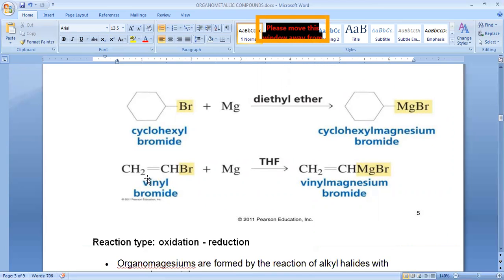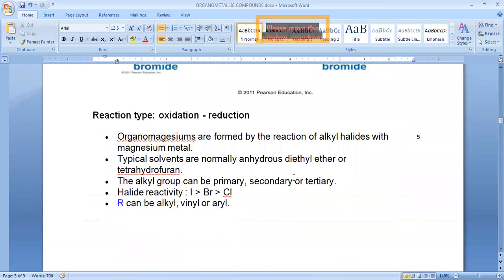If it is a vinyl part, we will get vinyl bromide. Or if you use phenyl bromide, then we may get phenyl magnesium bromide. Same reactivity, same thing. And this is tetrahydrofuran, which is one more solvent, an aprotic solvent, denoted as THF, tetrahydrofuran.